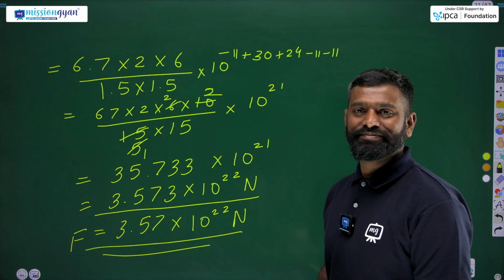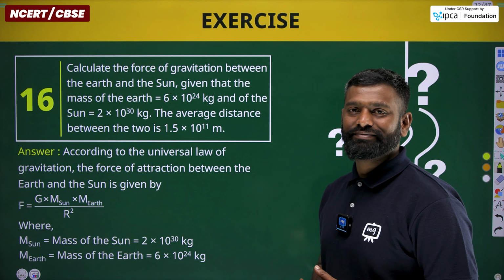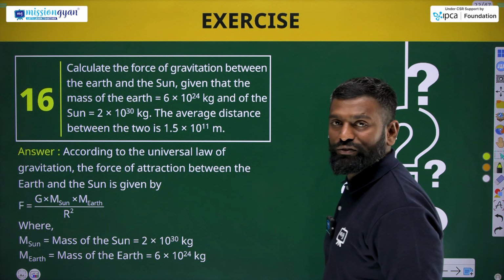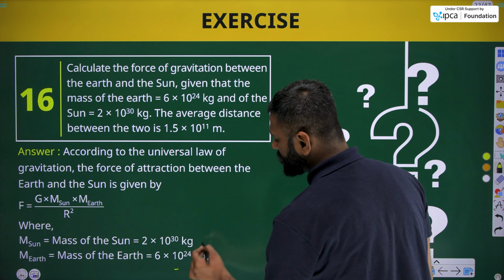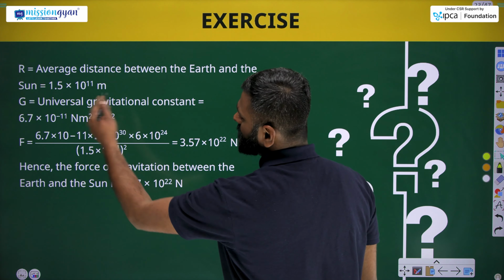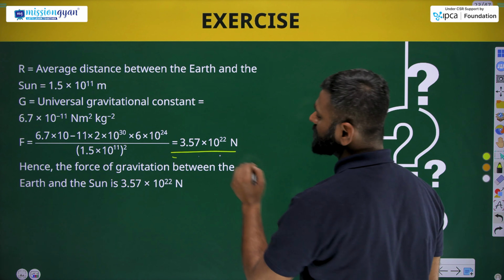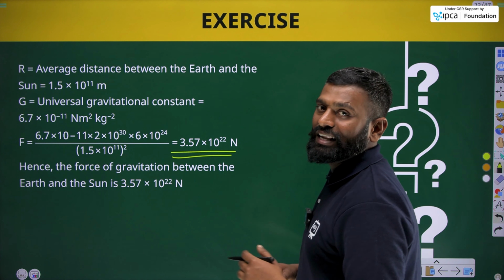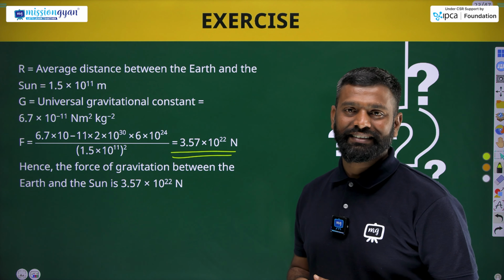Let's check the value. By simply applying the formula and putting the values in the right way, we'll get the answer. By solving it, we get the answer 3.57 into 10 raised to power 22 Newton. Let's move to the next question.